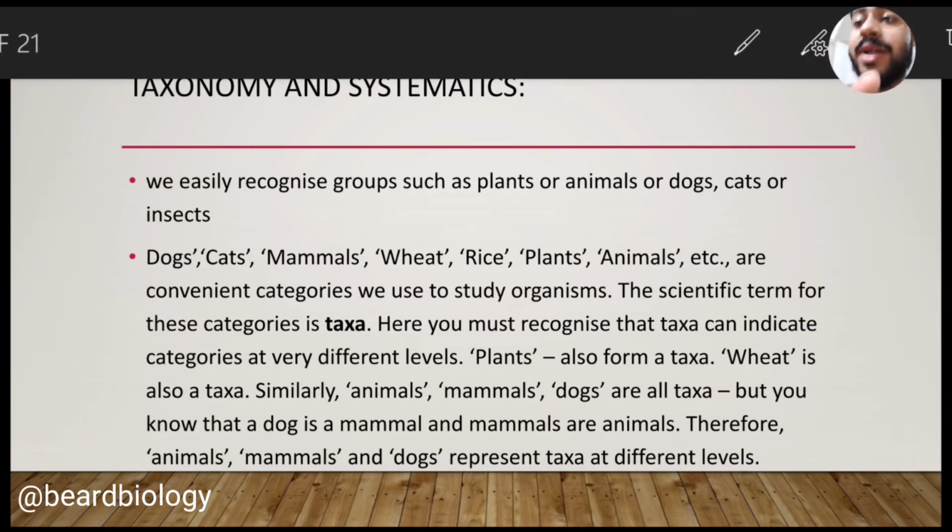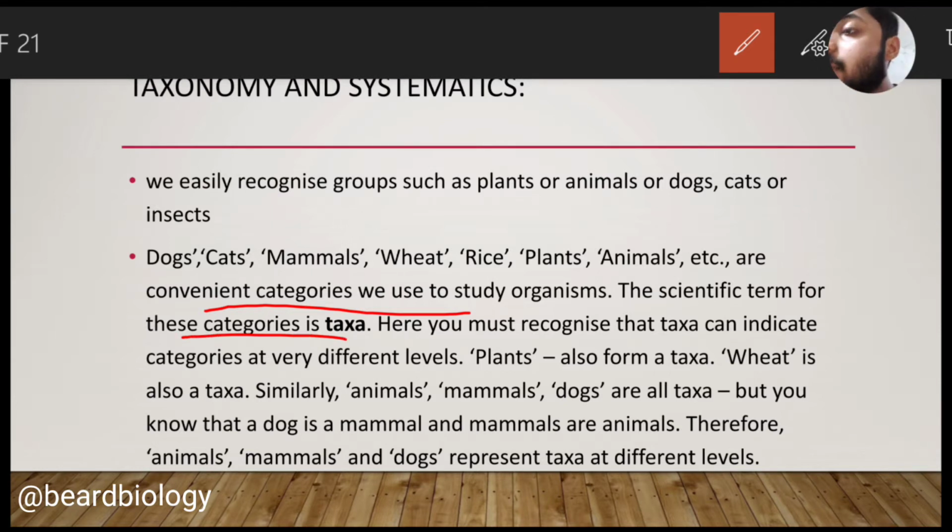So at first I will discuss taxonomy and systematics. We can easily recognize groups such as plants or animals or dogs, cats and insects in our surrounding. These things, the dog, cat, mammals, wheat, rice, plants, animals, are the convenient categories we use to study organisms. The scientific term for these categories is taxa.